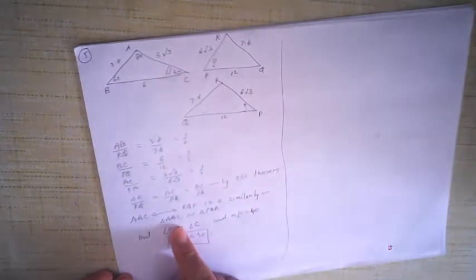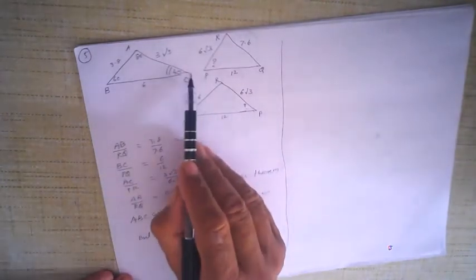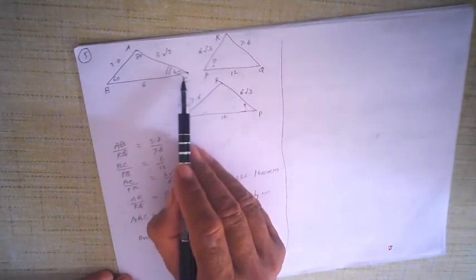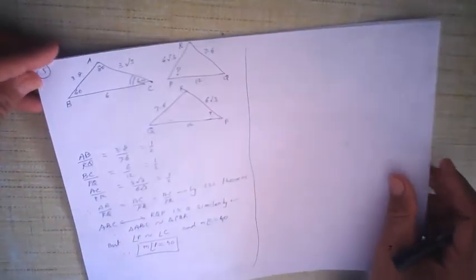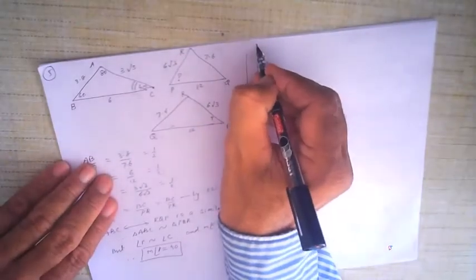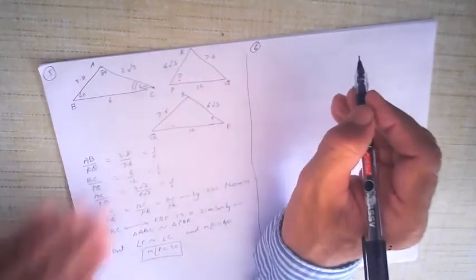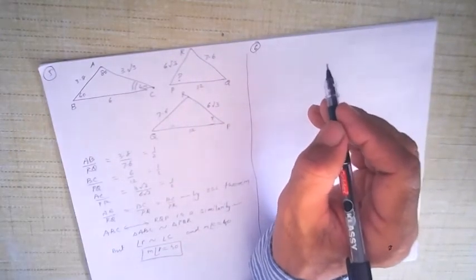If the triangles are similar, therefore angle P will be congruent to angle C. But angle C is 40, therefore angle P is also 40. So this was an easy one, but you got to understand how it is written. Writing it properly is vitally important. All right. So now let us take one more.